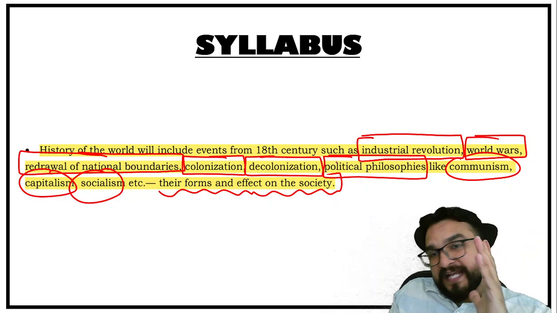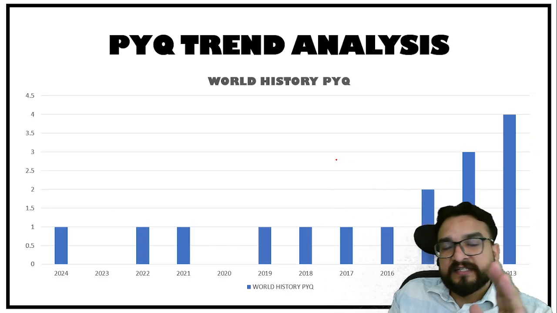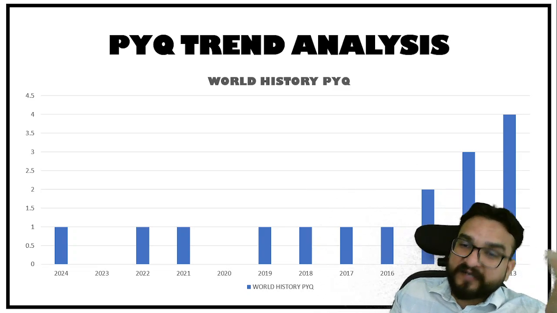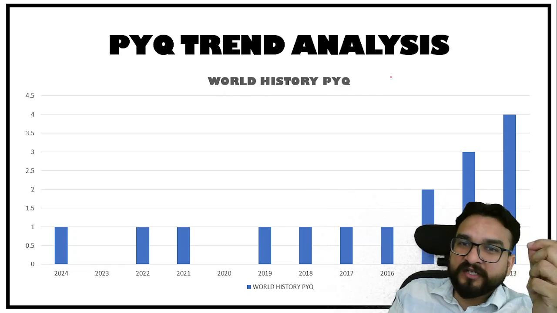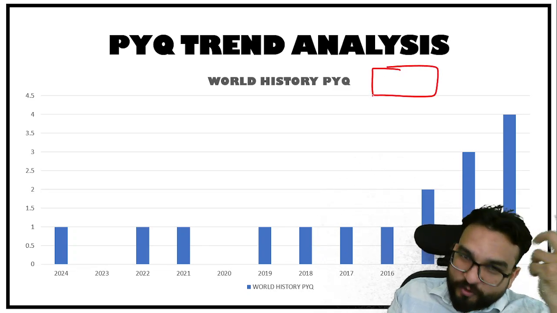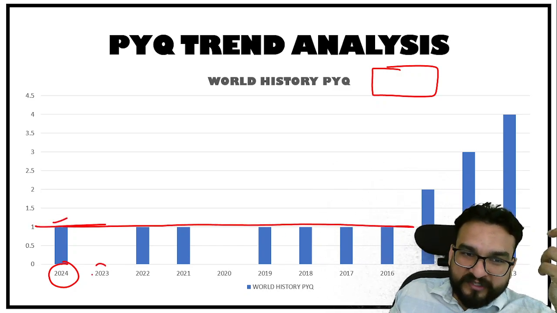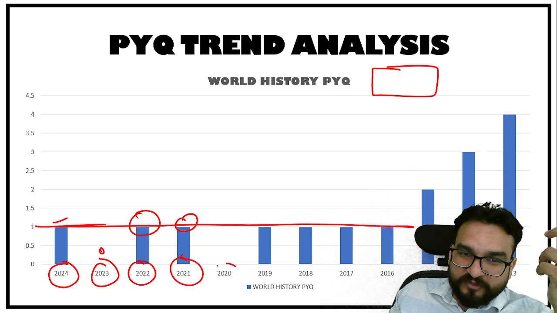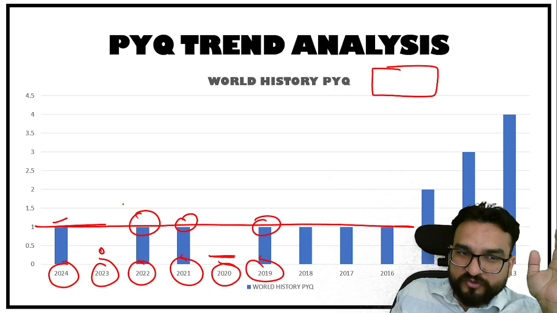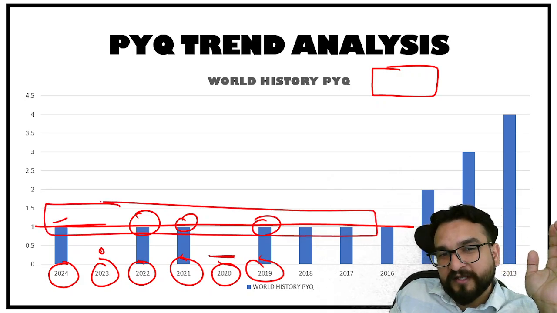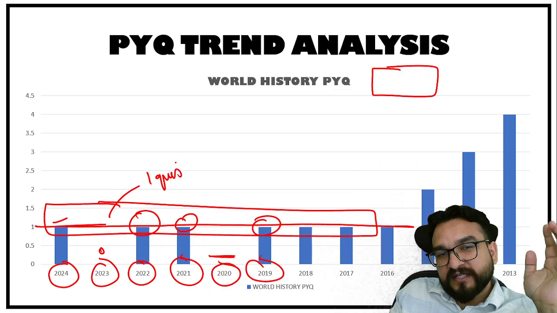Now when you will be analyzing the recent trend, guys, the recent trend is very disappointing, because from world history you have to study a lot. And how many questions are coming? See, 2024 means one question has come. 2023, zero. 2022 one question. 2021 one question. 2020 nil. 2019 one question. So overall what you can see from here, that only one question is coming.